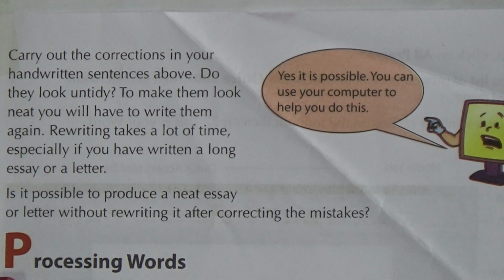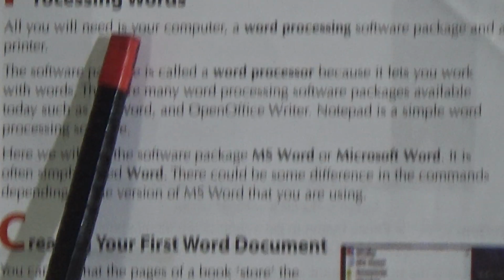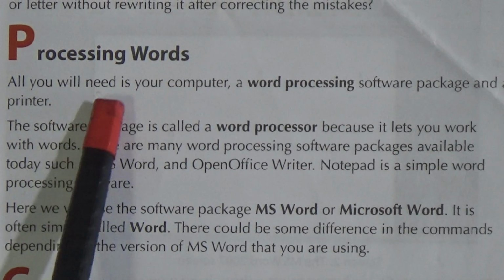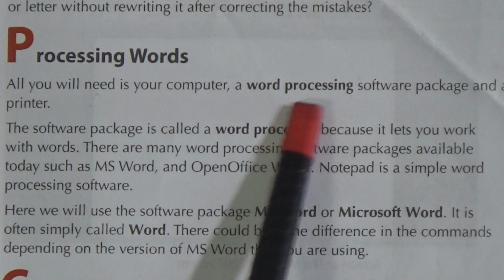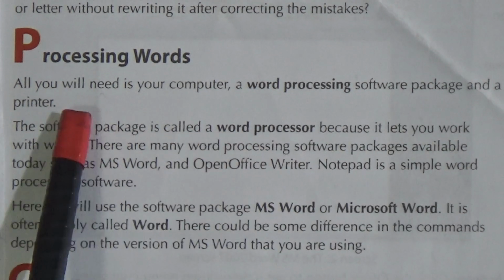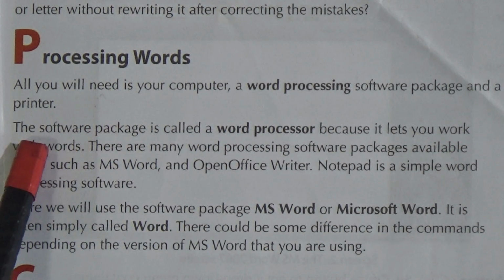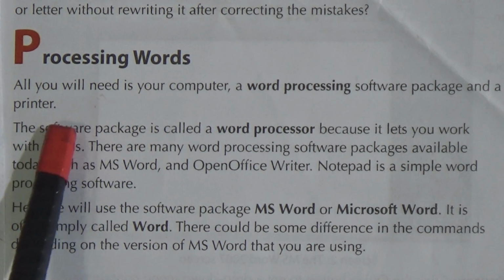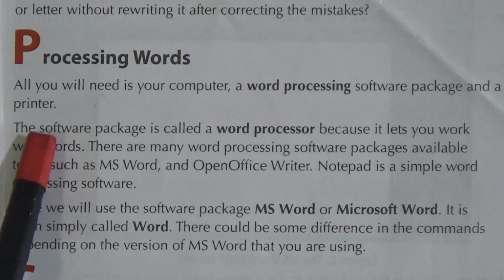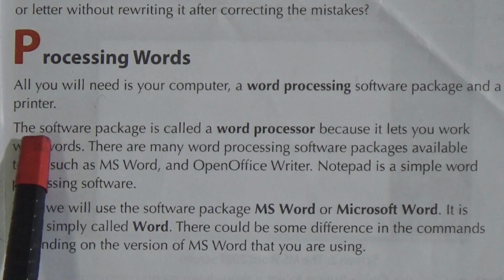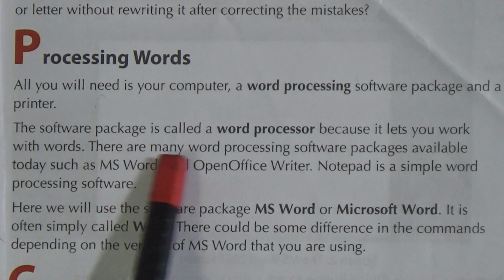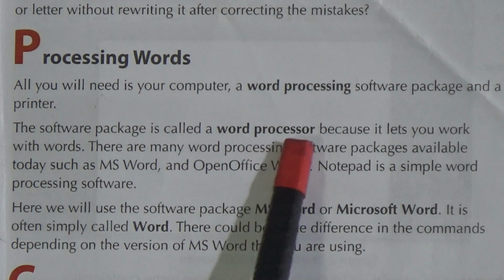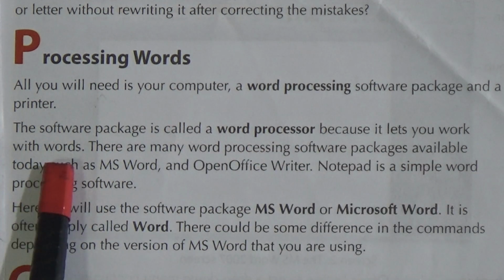Let's look at the next topic, processing words. All you will need is your computer, a word processing software package and a printer. So if you want to write using your computer, then you will need a word processor, a software to process words. The software package is called a word processor because it lets you work with words.